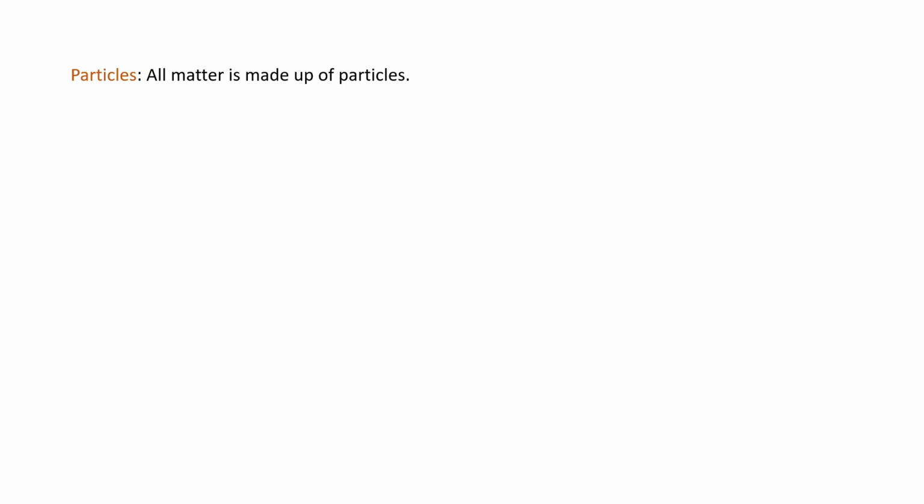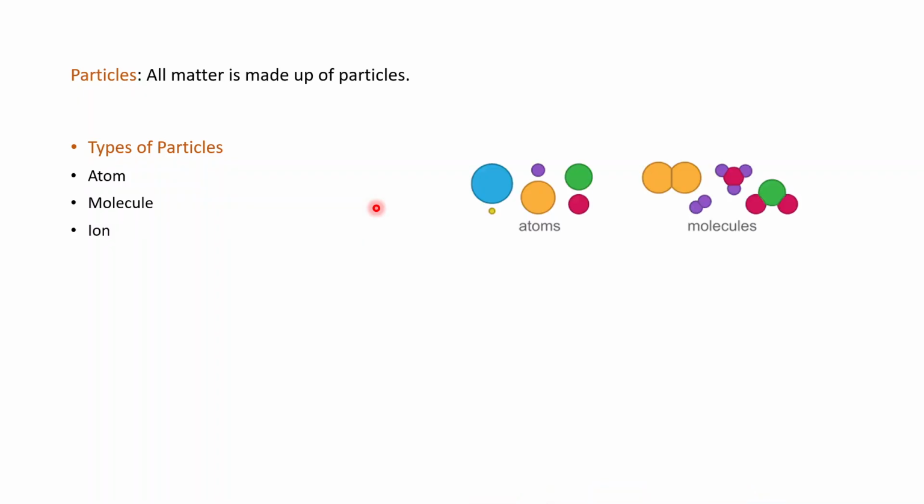Which type of particles are they made up of? There are three types of particles. Number one, atom. Number two, molecule. And number three is ion. What are atoms, molecules, and ions? These are pictures of the atom.